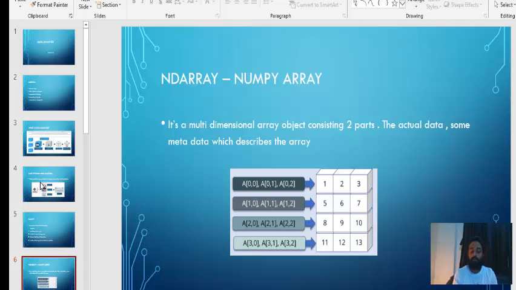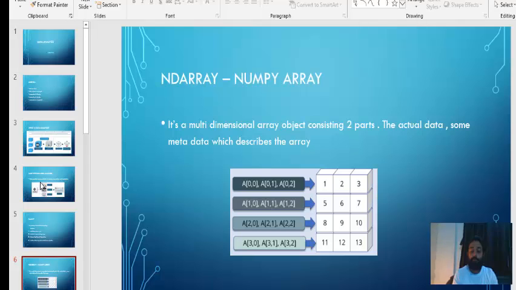This is called indexing. Now let's say we have a matrix that is shown here: 1 2 3, 5 6 7 8, 9 10 11 12 13. Here we have 3 columns and 4 rows. So this is called a 4 into 3 dimensional matrix. The row comes first and then the column comes. So this is a 4 cross 3 dimensional matrix. And we'll see how we do indexing and how we fetch one particular record from it.